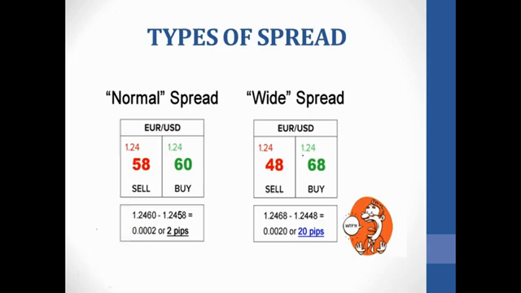This is what we call wide spread. So 1.2468 is the price at which you are going to buy, and if you want to sell, it's 1.2448. So 68 minus 48, that is 20. Imagine this one is just going for 2 and this one is going for 20. So you see the difference, which is very, very high. So guys, these are the types of spread: normal spread and wide spread.